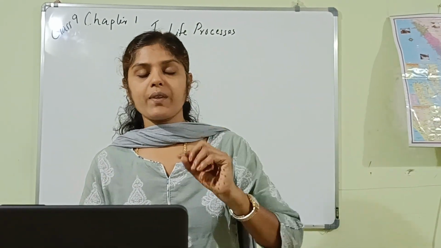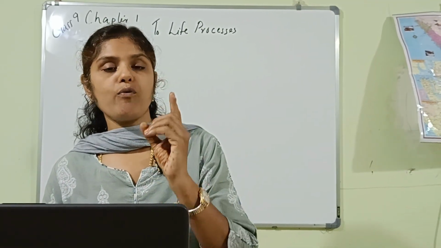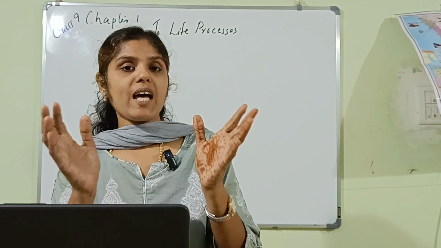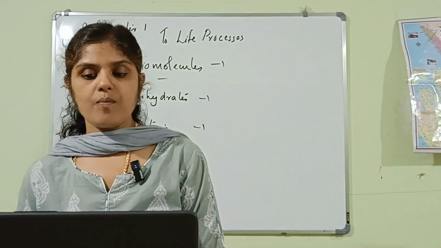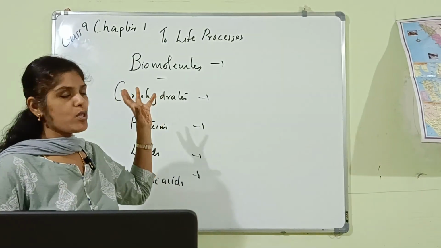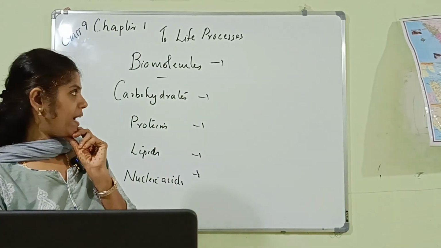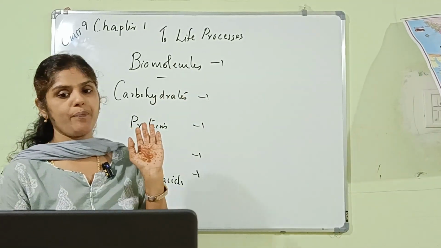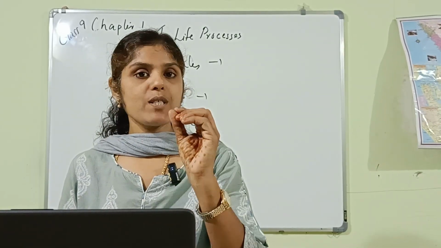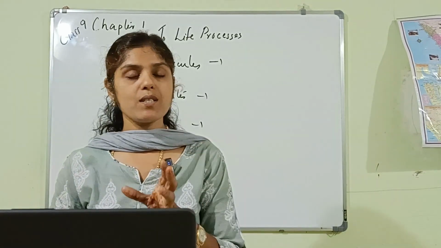Understood? So, next one. Here are certain examples for the particular biomolecules. First one, biomolecule carbohydrates. So, what are the examples of carbohydrates? So now, what are known as biomolecules? Those building blocks of life, that is carbohydrate, protein, lipids and nucleic acids are the basic building blocks of life, and they are considered to be the biomolecules. Now we can study each and every example of these biomolecules. First one is carbohydrate. Carbohydrate is a biomolecule, that is, it is required for the existence of life.